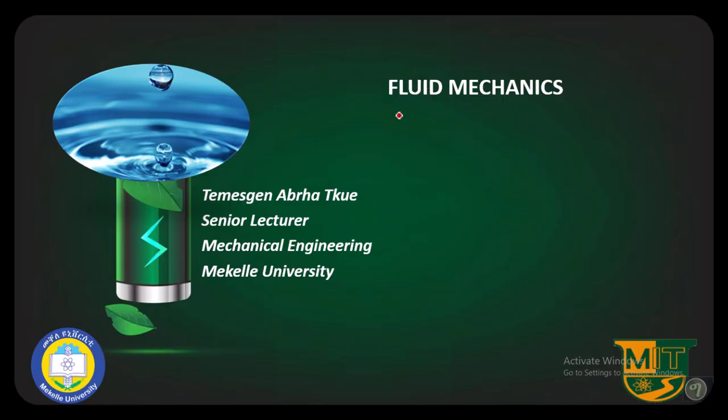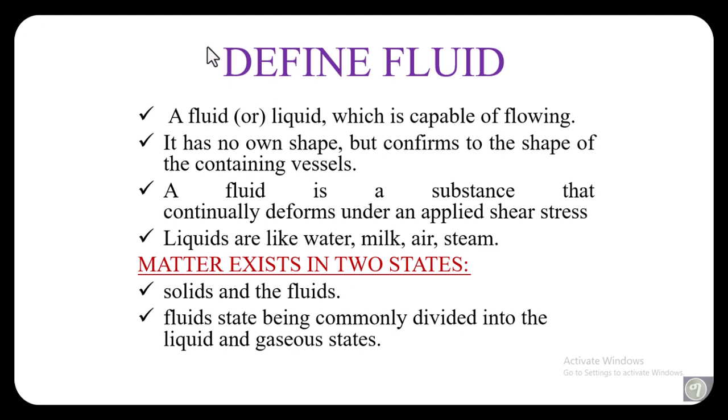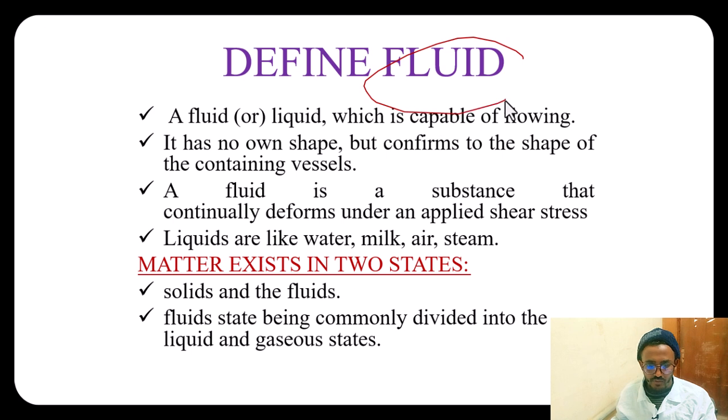So let's start by defining the fluid. A fluid or liquid is capable of flowing, right?